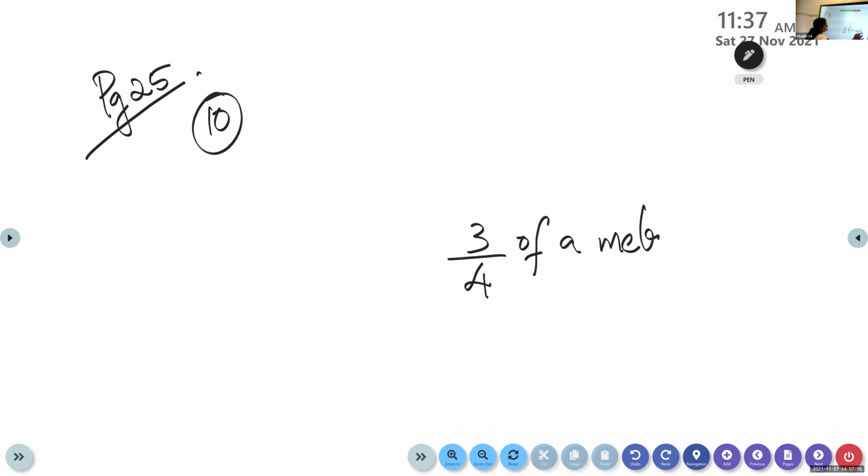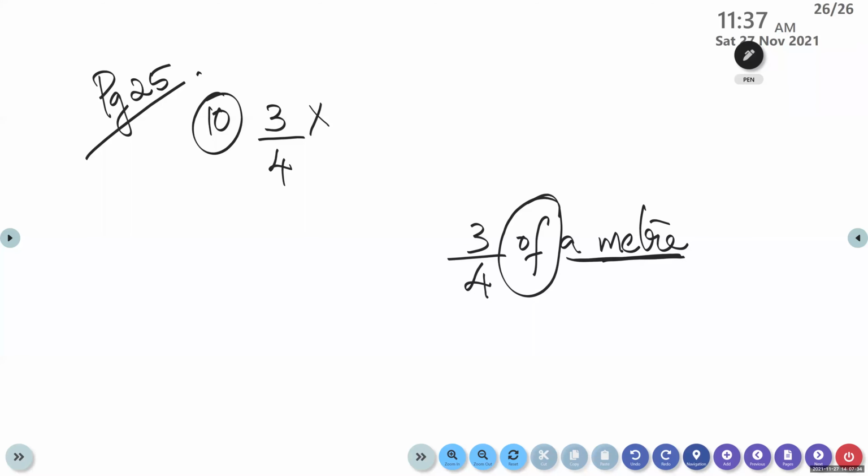Yesterday we have discussed what is 1 meter. 1 meter equal to how many centimeter? 100 centimeter. Okay. So children, we will write the step here. 3 by 4. Instead of this 'of', what we will write? Multiply. And a meter. 1 meter equal how many centimeter? 100 centimeter. So you have to write this step here. Okay. So 3 by 4, you have to find 3/4 of 100 centimeter.